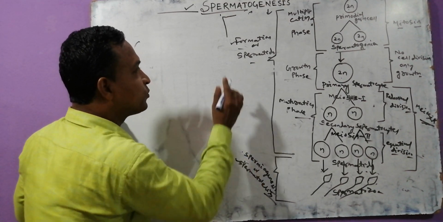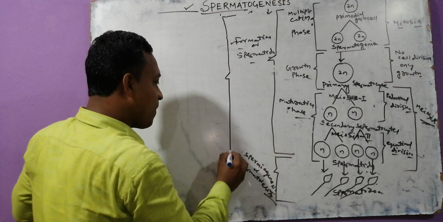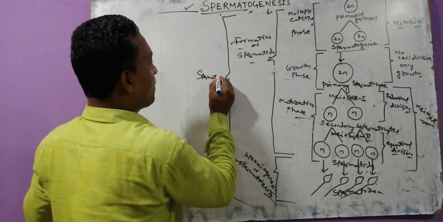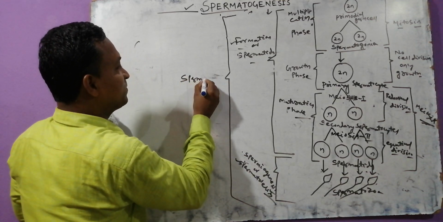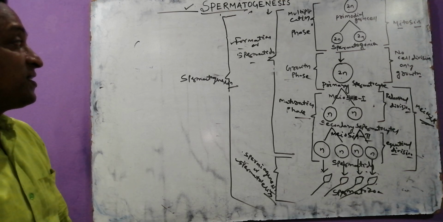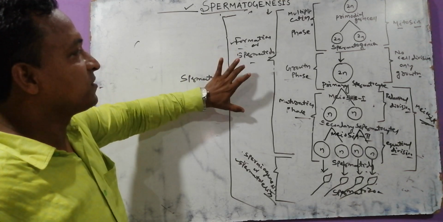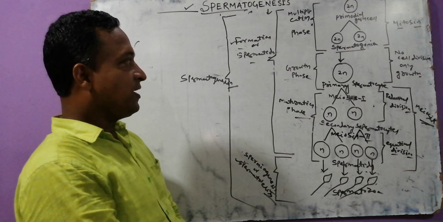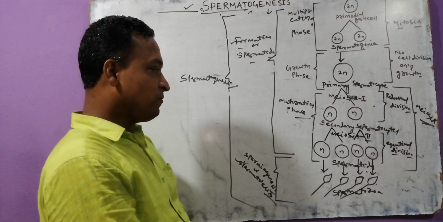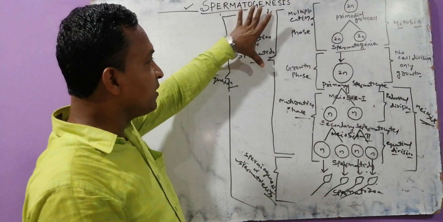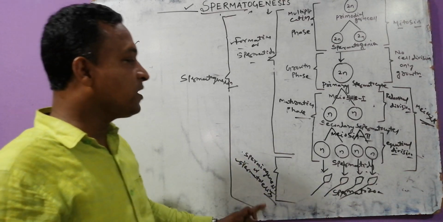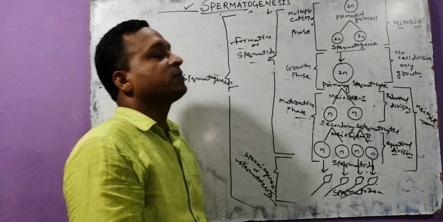These two, the formation of the spermatid and the spermiogenesis or spermatolysis, the conversion of the spermatid into spermatozoa, are combinedly called spermatogenesis. Already told, spermatogenesis has two parts: formation of the spermatids and spermiogenesis. And the formation of the spermatid has how many phases? Multiplication phase, growth phase and maturation phase. During this first step, what is coming out? Spermatid.